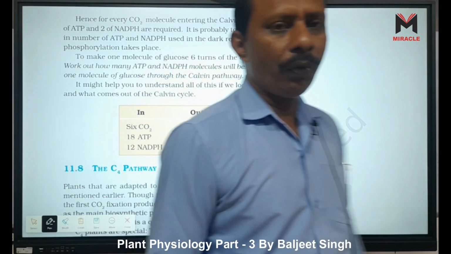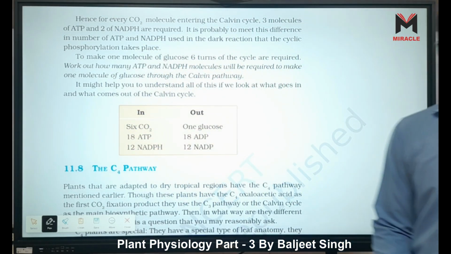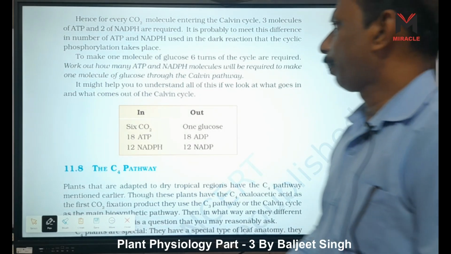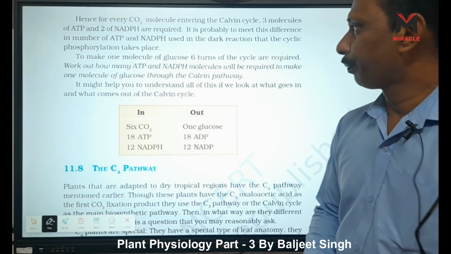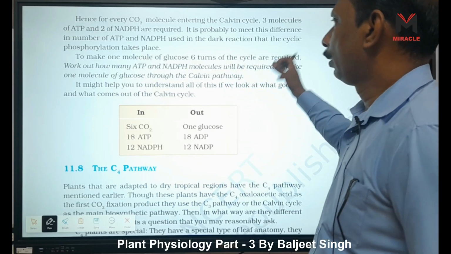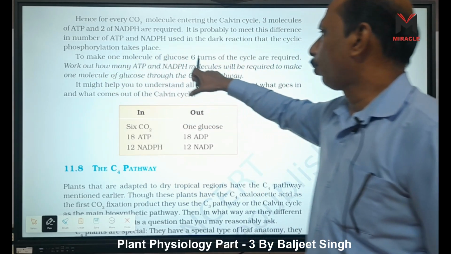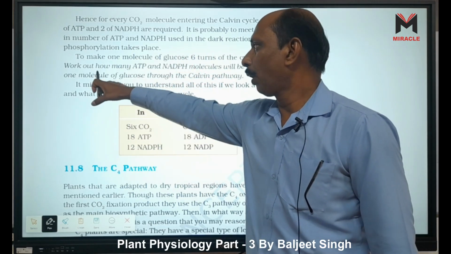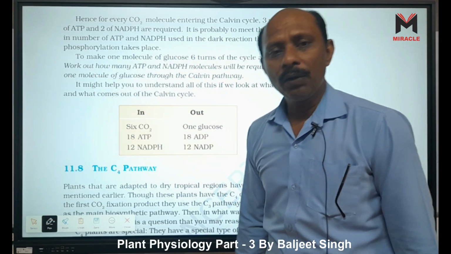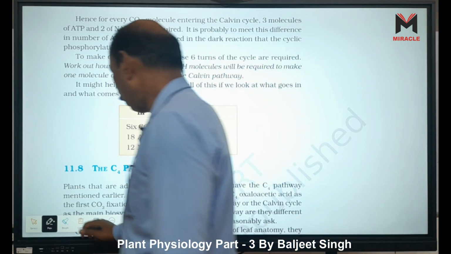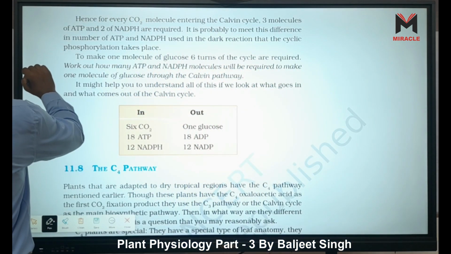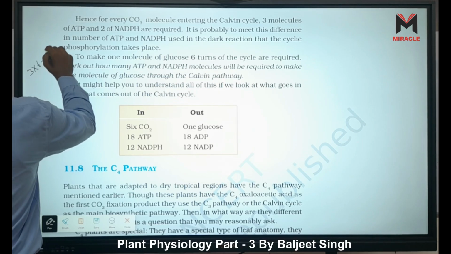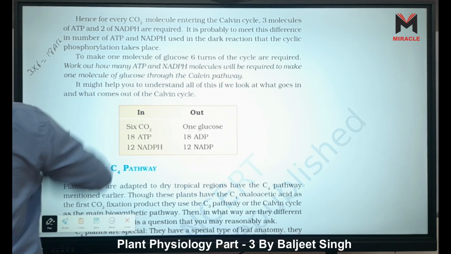Now you understand where ATP and NADP are used. They are used in reduction, right? Second phase. To make 1 molecule of glucose, 6 turns of the cycle are required. Work out how many ATP. In one cycle, how many ATP? We need 3 ATP. In 6 cycles, how many ATP? We need 18 ATP, right?